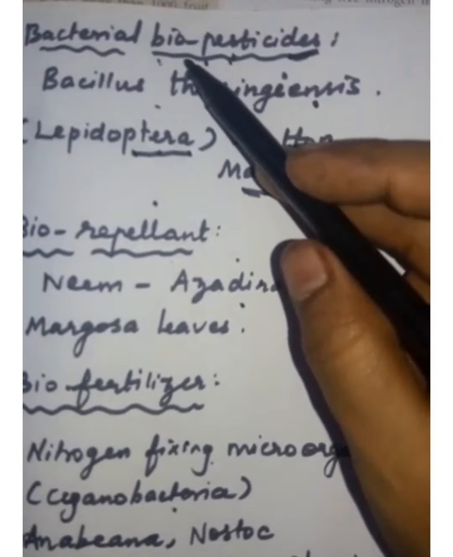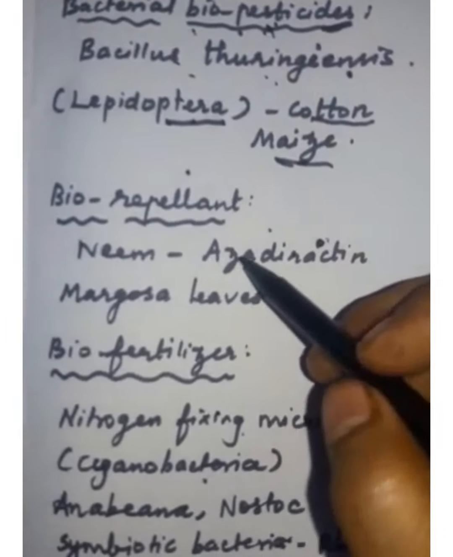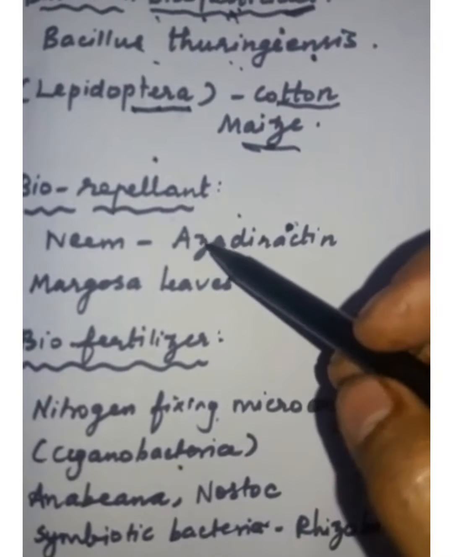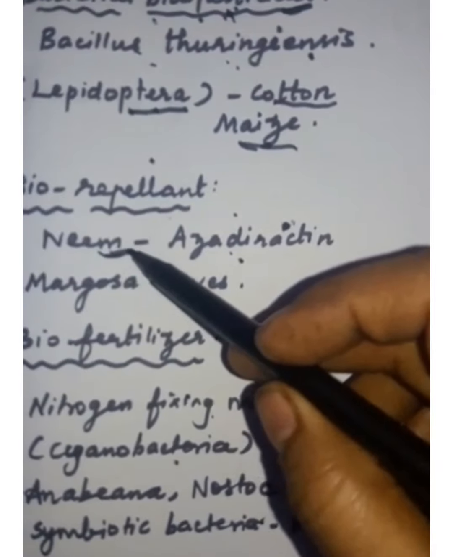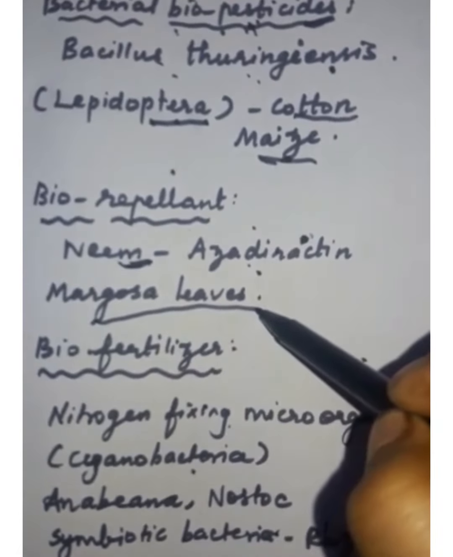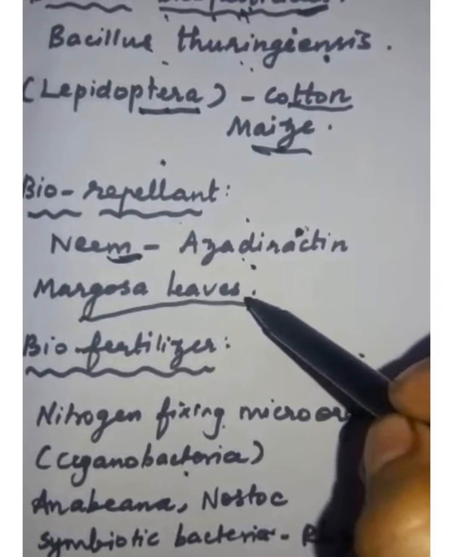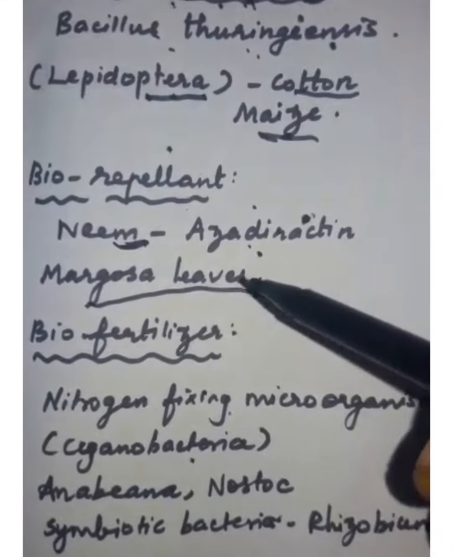Students, the Panchakavya and the neem leaves are also used as biopesticides to control the pest. Next, biorepellent. Repellent means serving to drive away the pest. The compound azadirachtin is obtained from neem leaves. And the marcosa leaves are also used as a good biorepellent to drive away the pest from the grains.